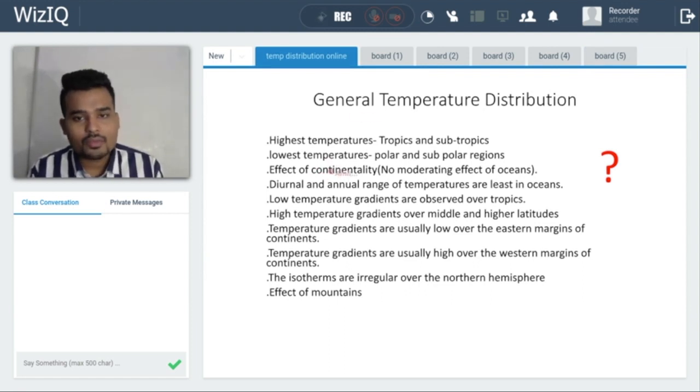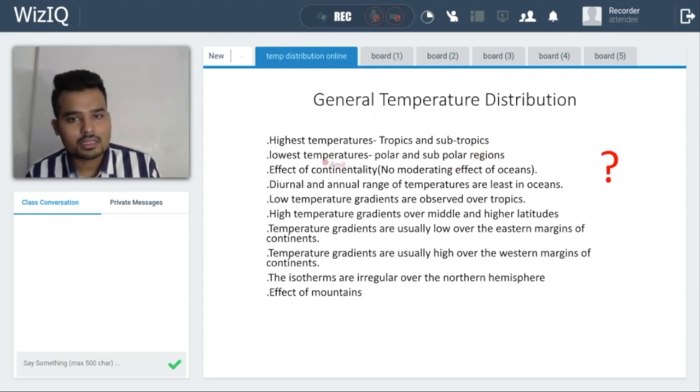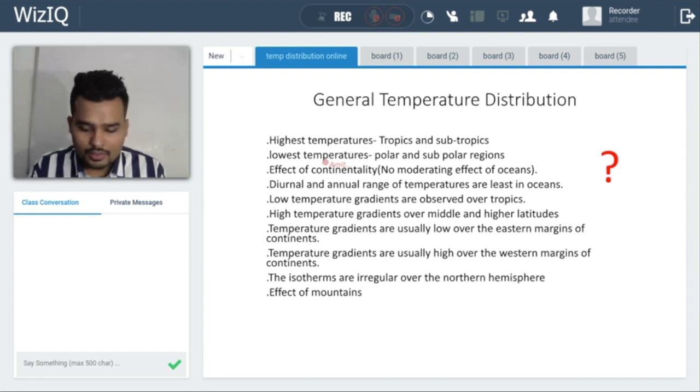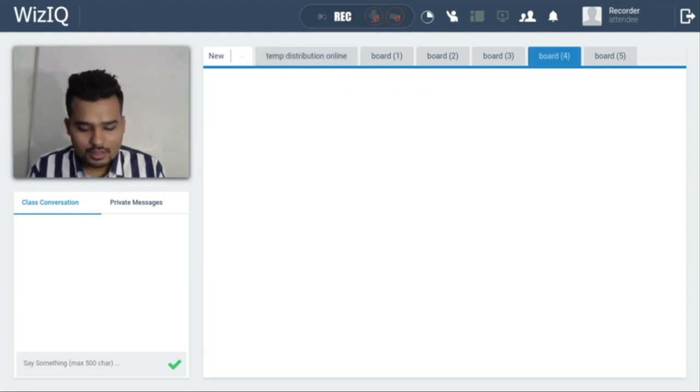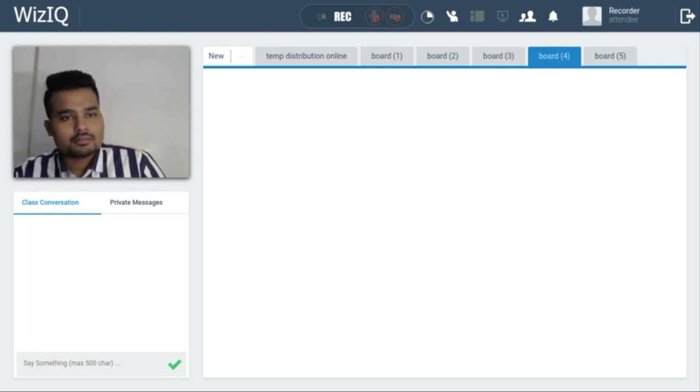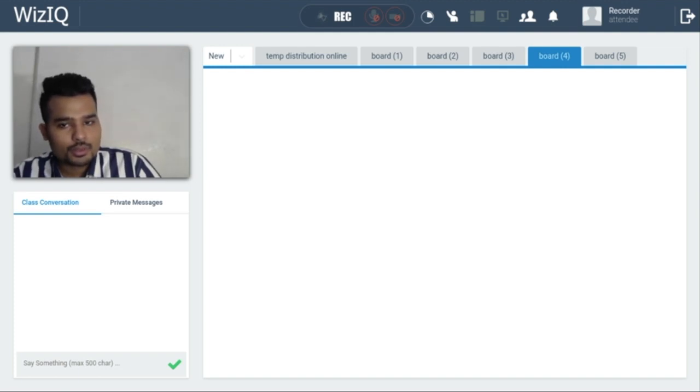Now, third point: effect of continentality. No moderating effect of ocean. The continental effect. So, for example, if you are in the Rajasthan region, and one person is in the Goa region near the coast, you can see that the difference between the daytime and night time temperature will be more in Rajasthan as compared to Goa.